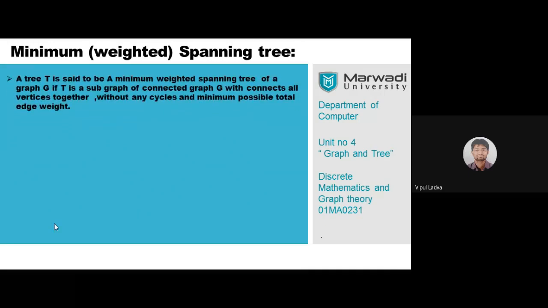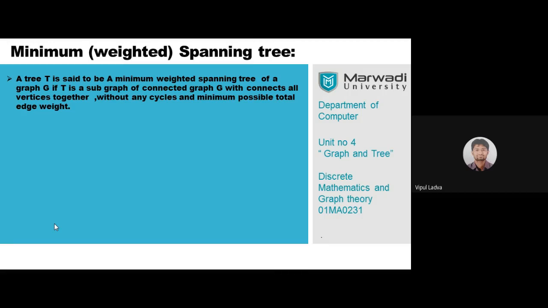First of all, let's talk mathematically, and then we'll be including all this in your topic. A tree is said to be a minimum weighted spanning tree. Well, now we need to take care. Now onwards, we are only dealing with the tree. A tree is a simple graph without self-loops or parallel edges.